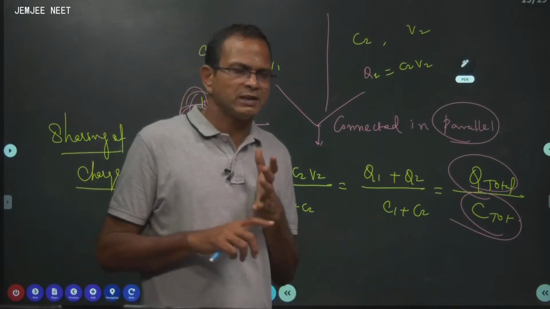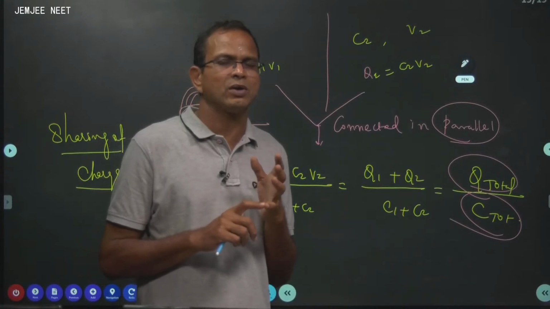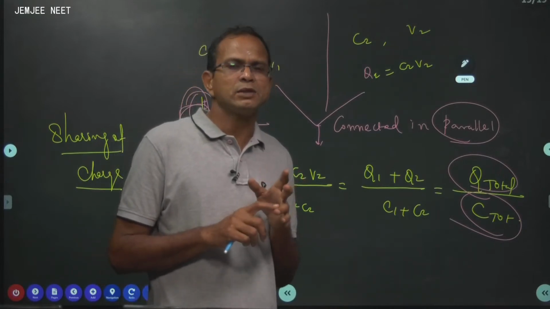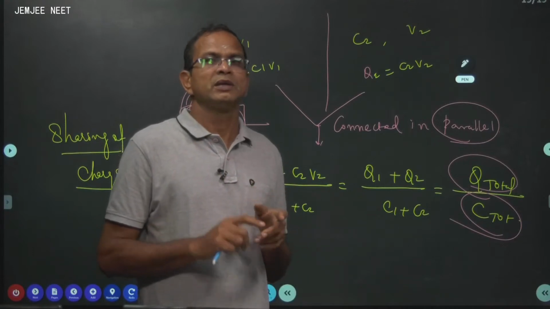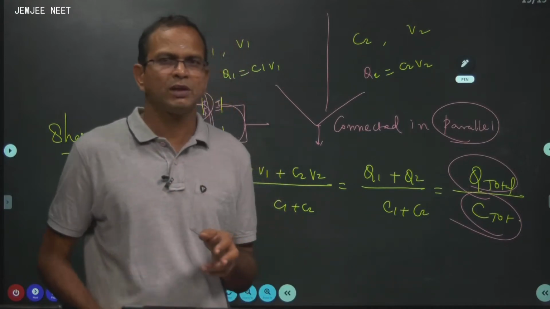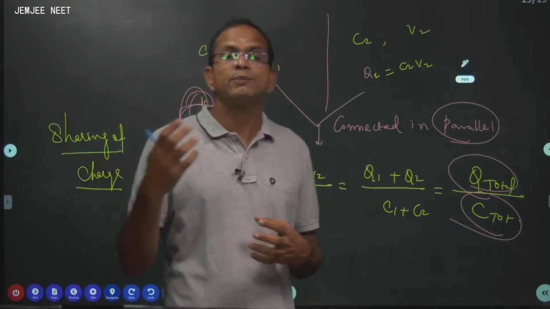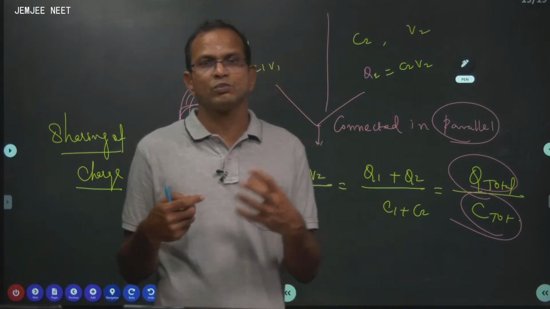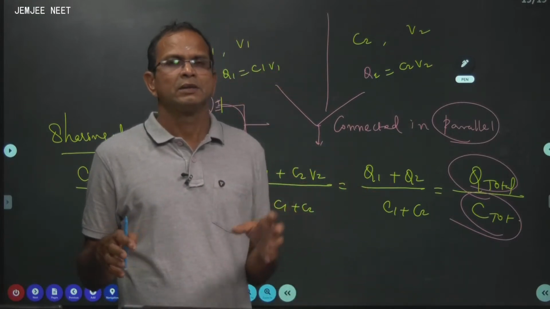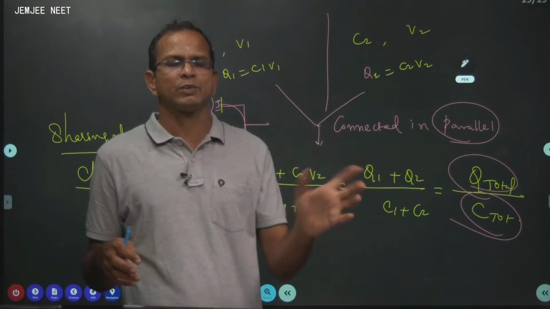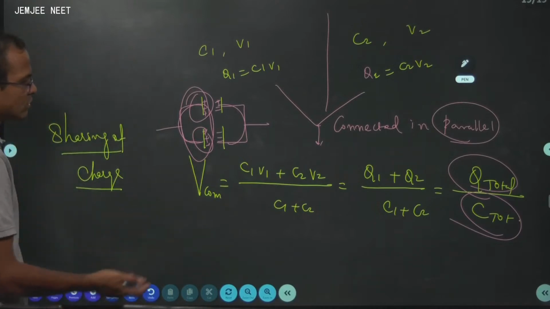Once they attain equal potential, the movement of charge stops. Therefore, it is wrong to say that the charge flows from higher quantity of charge to lower quantity of charge. Wrong answer. Higher capacity to lower capacity, wrong. It flows from higher potential to lower potential irrespective of charge there. புரியுதா? ஒரு சில சமயத்தில் சார்ஜ் குறைவாக இருக்கலாம், பொட்டன்ஷியல் அதிகமாக இருக்கலாம். அப்போது இந்த கேஸில் என்ன நடக்குதுன்னா, the charge moves from lower charge to higher charge, that is immaterial. The question is, higher potential to lower potential it moves. புரியுதா நான் சொல்கிறது? Is it clear? So finally it attains common potential.